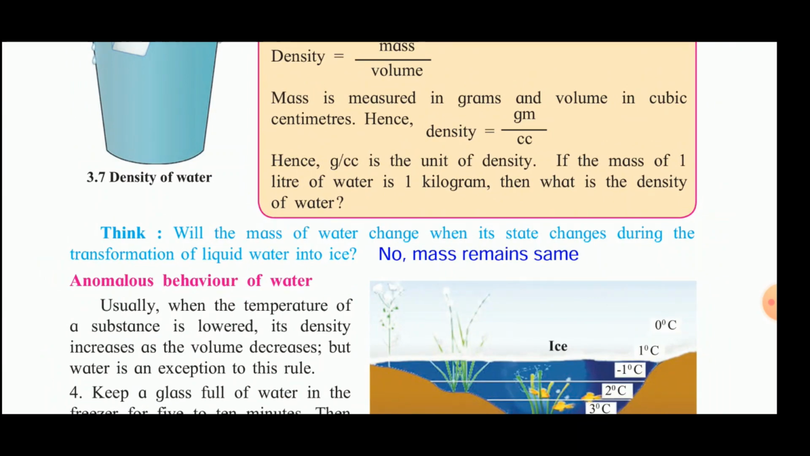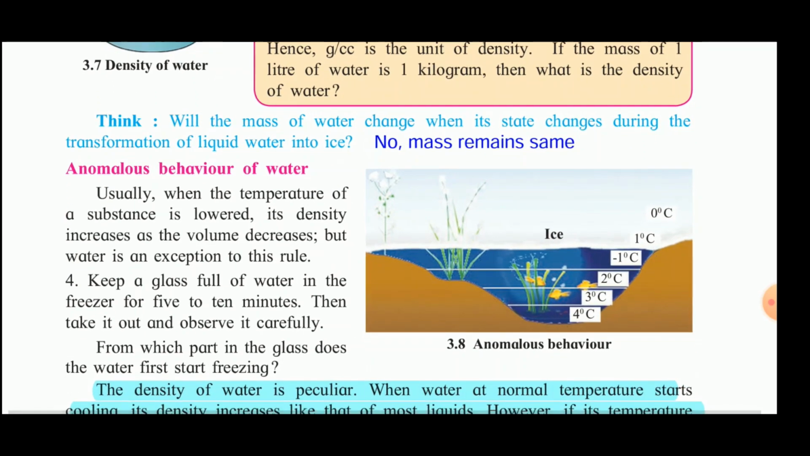Now, next we will see what we mean by the anomalous behavior of the water. From the above activity, we have seen that the density of the ice is less than the density of the water. This property of the water is very important for the survival of the aquatic plants and the animals. So this property of the water is called the anomalous behavior of the water. Usually when the temperature of a substance is lowered, the density increases as the volume decreases, but the water is an exception to this rule.